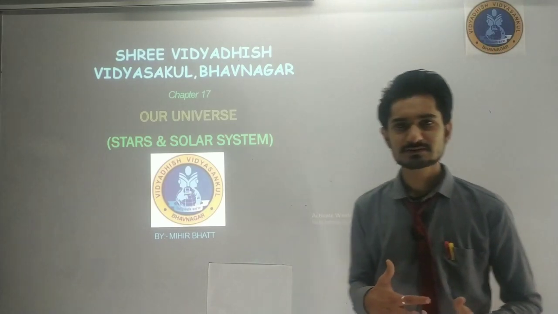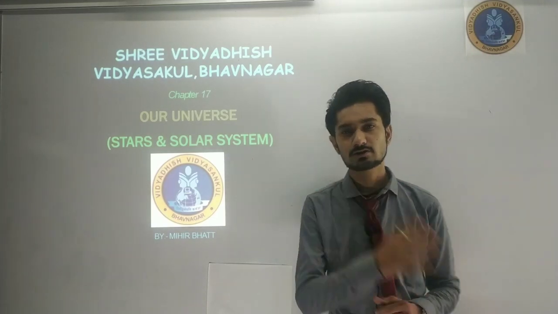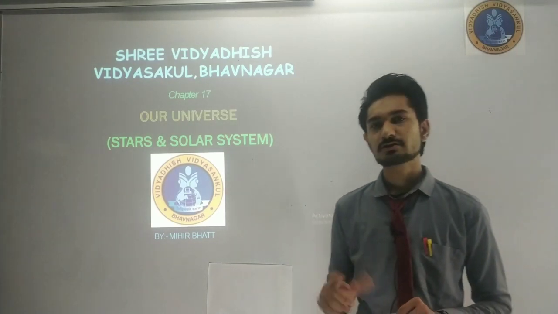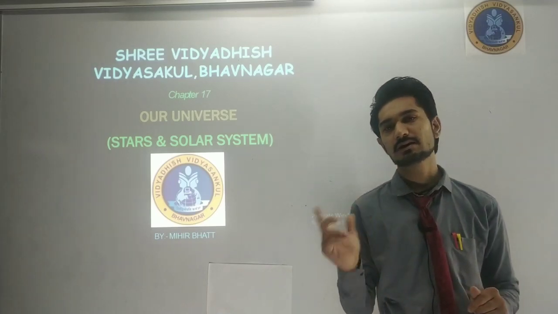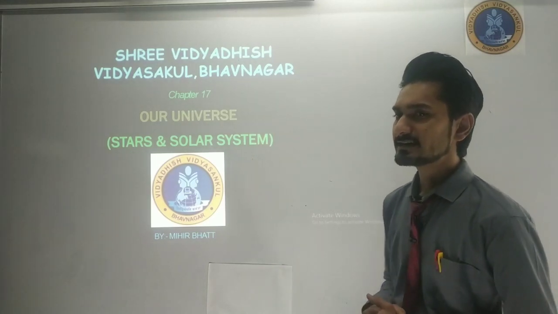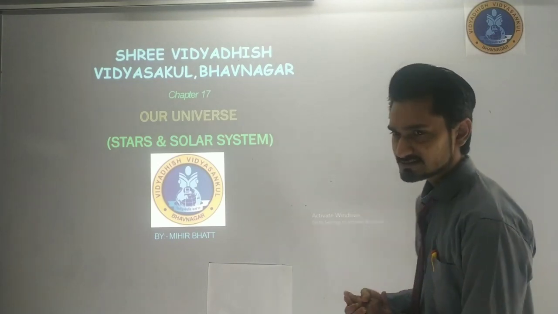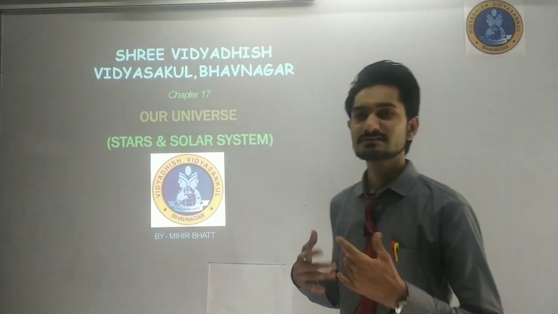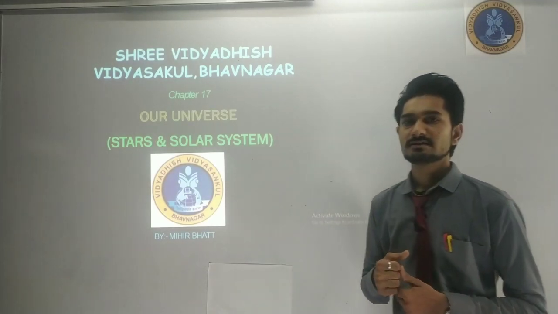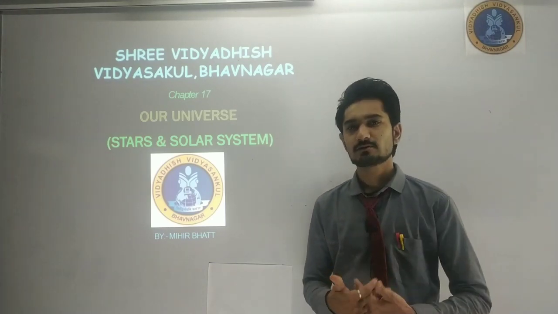After that we started short notes on all the planets. On Mercury we saw that it is the smallest planet and takes the shortest time to revolve around the sun, only 88 days. We saw that Venus is the brightest planet. Then we saw that Earth is a natural beauty because it consists of living things. Then we saw Mars, a reddish planet.